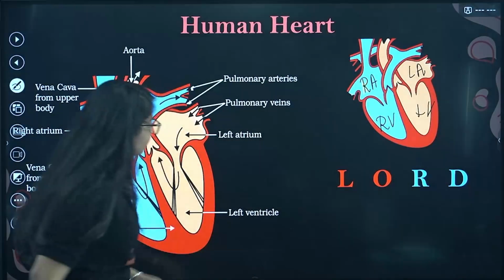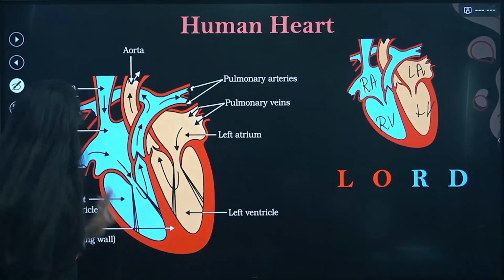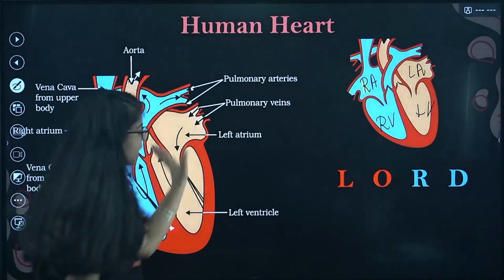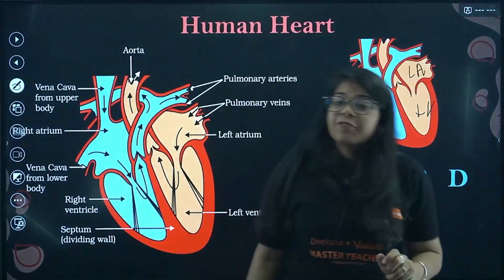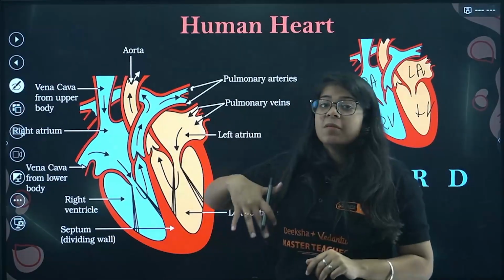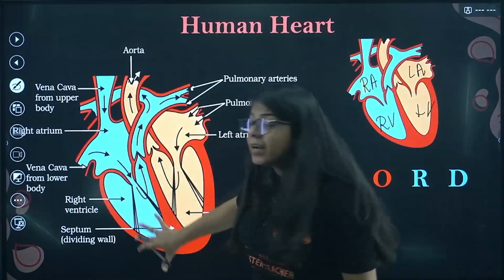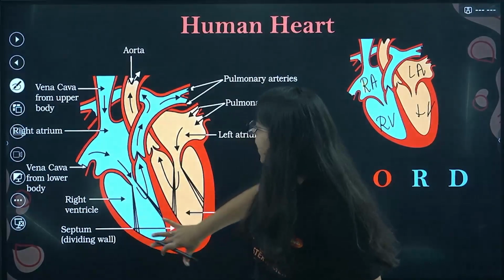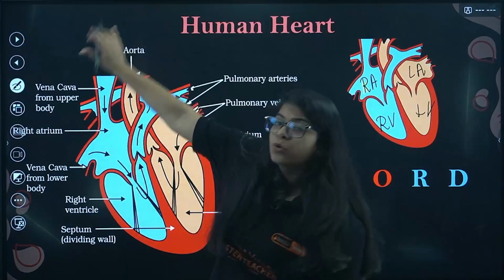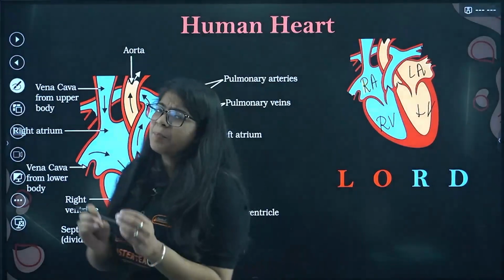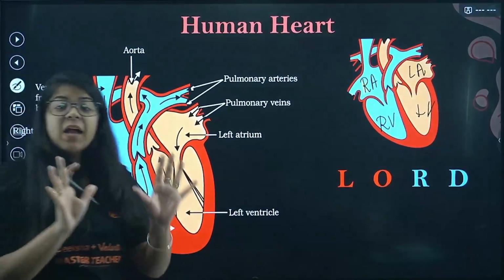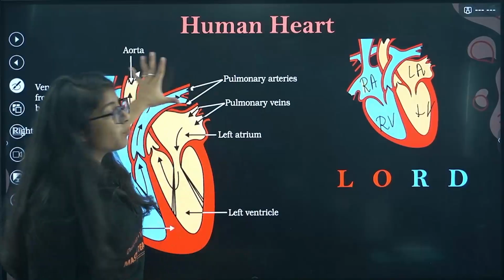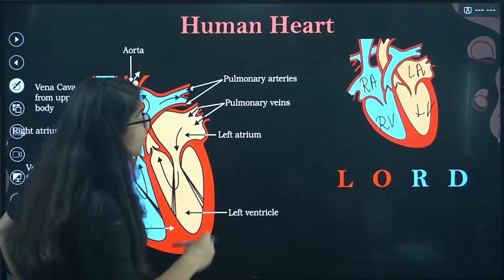Done. Now, this whole left part has pure blood, which it sends to our organs, and from our organs impure blood comes and it enters into our right side, right? It enters into our right side, it gets purified, goes to the left side, and then goes back to the organs. That is the basic functioning of your human heart.